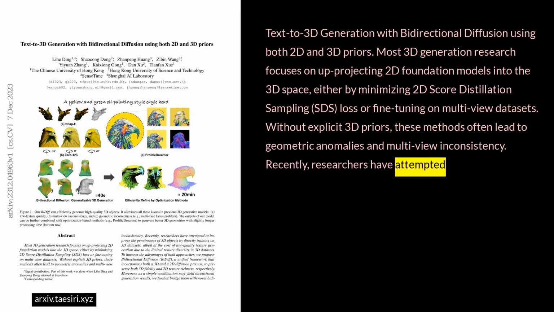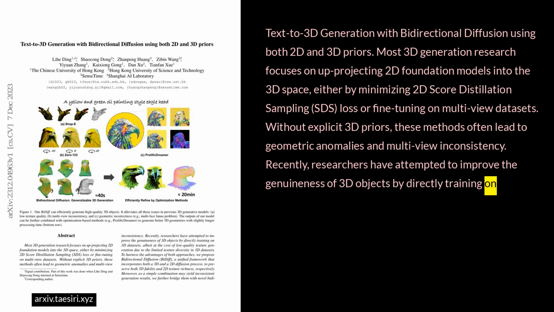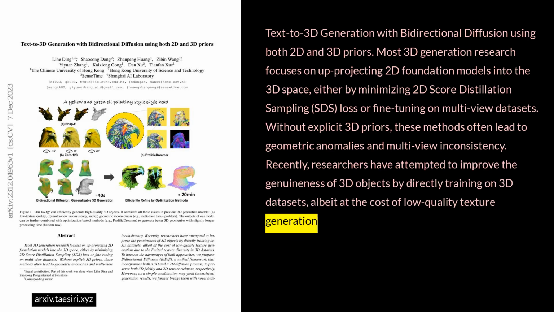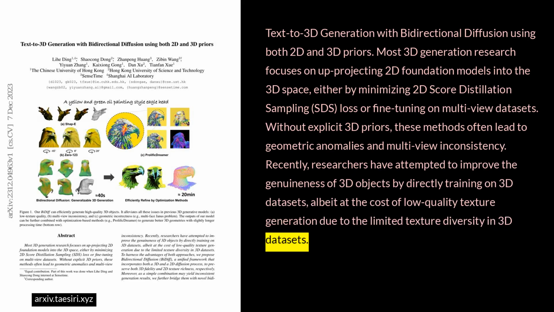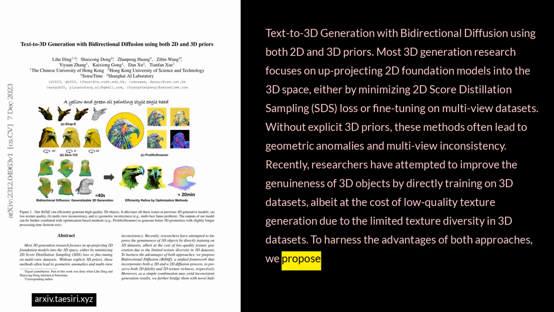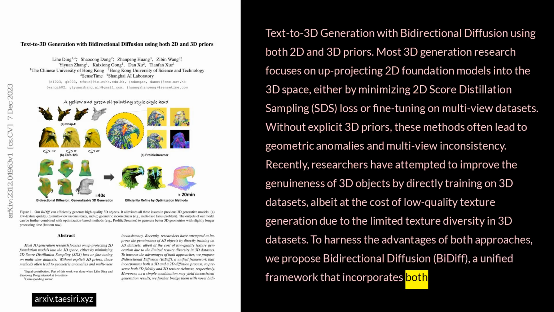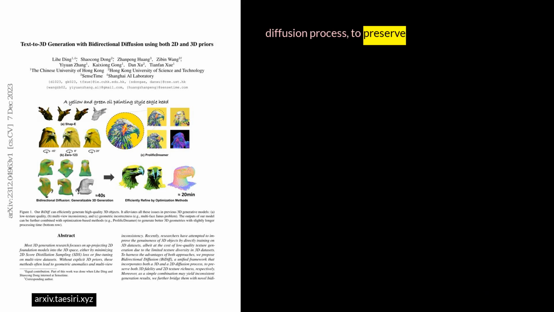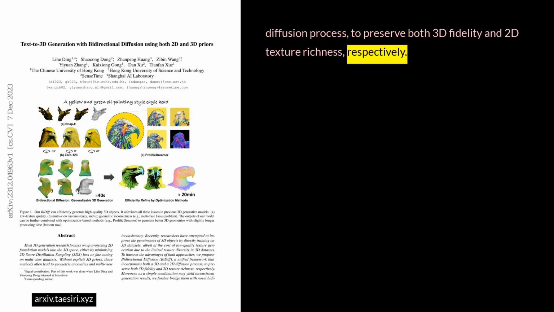Recently, researchers have attempted to improve the genuineness of 3D objects by directly training on 3D datasets, albeit at the cost of low-quality texture generation due to the limited texture diversity in 3D datasets. To harness the advantages of both approaches, we propose bidirectional diffusion, BiDiff, a unified framework that incorporates both a 3D and a 2D diffusion process to preserve both 3D fidelity and 2D texture richness, respectively.